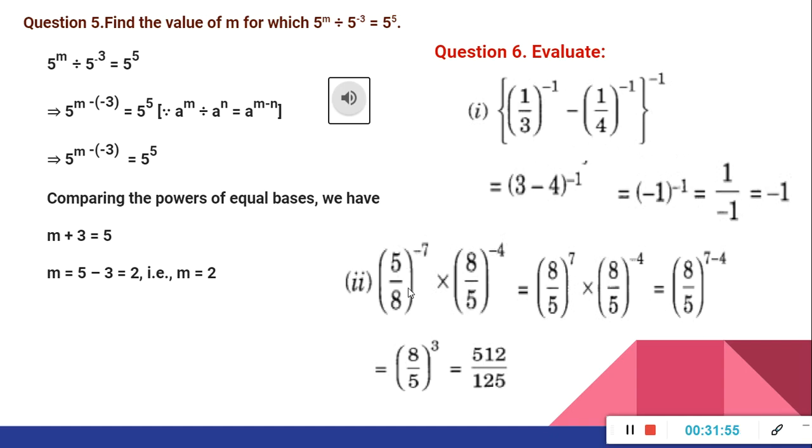Now second question, (5 upon 8) whole raised to minus 7 into (8 upon 5) whole raised to minus 4.